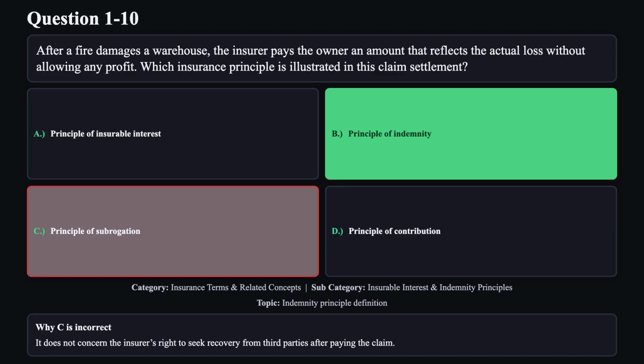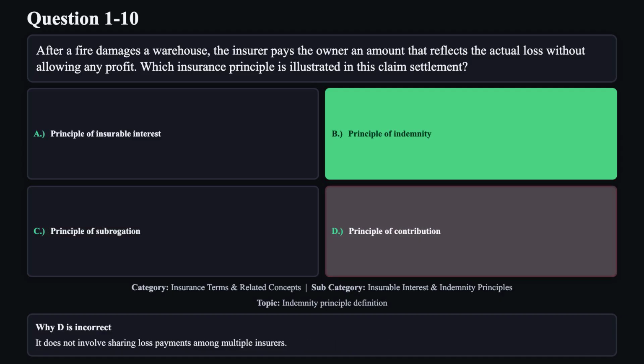Reason C is not correct. It does not concern the insurer's right to seek recovery from third parties after paying the claim. Reason D is not correct. It does not involve sharing loss payments among multiple insurers.